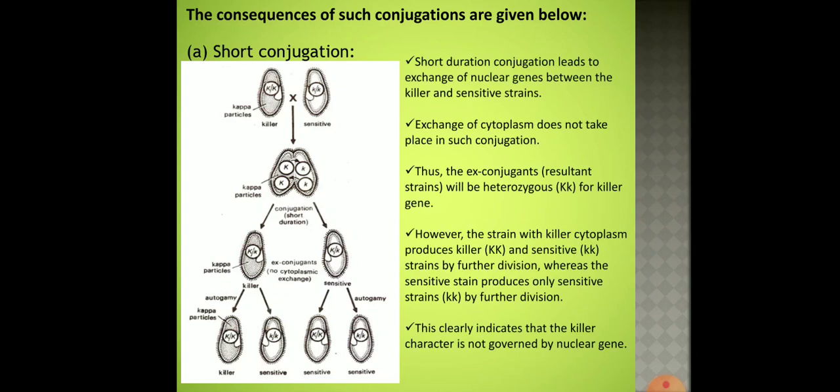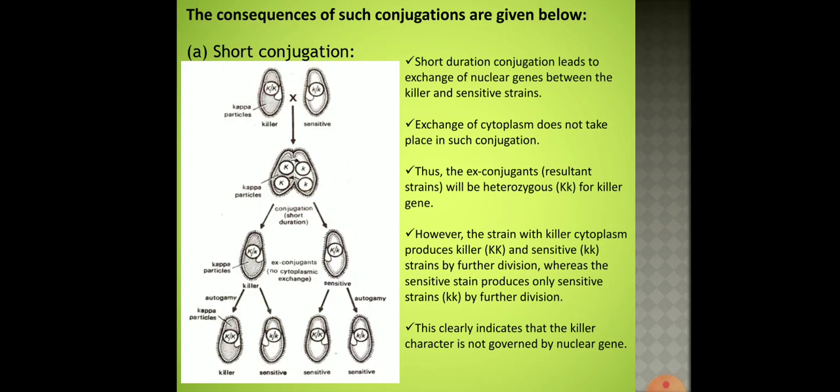So this is what has been explained here also. During this short duration of conjugation, it leads to exchange of nuclear genes between the killer and sensitive strains. Exchange of cytoplasm does not take place in such conjugation. As a result, the ex-conjugates will be heterozygous for the killer gene.